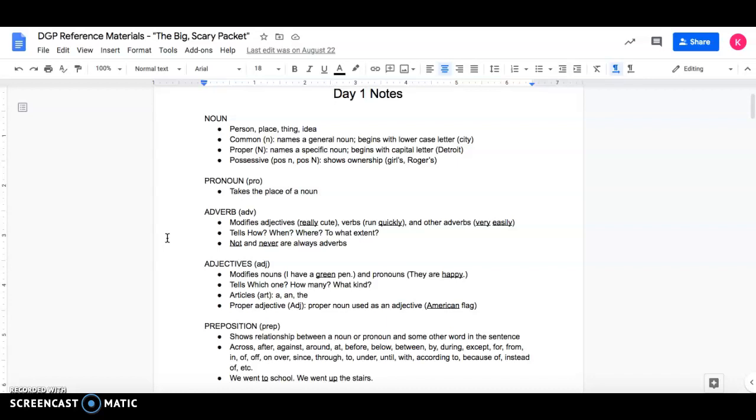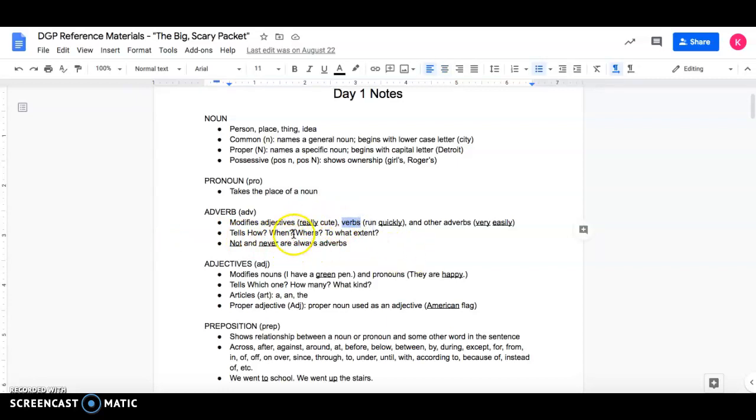So based on what it modifies or describes, do we think the word today being an adverb, do we think it would be a part of our subject, which is the nouns that our sentence is about? Or do we think it'll be a part of our predicate, the verbs that the nouns are doing? It's going to be a part of the predicate because it's modifying the verbs.